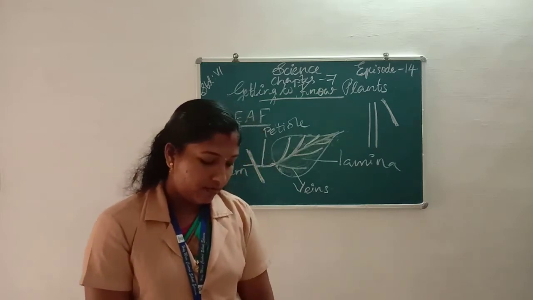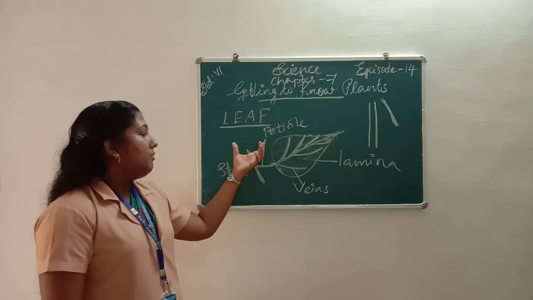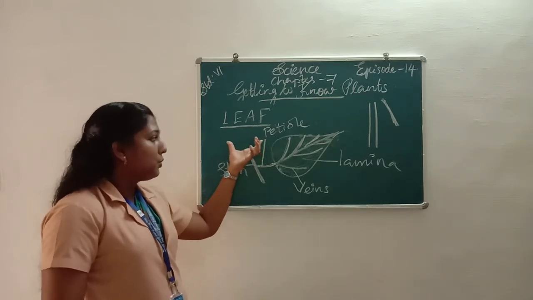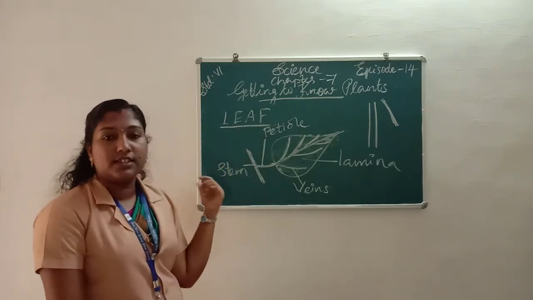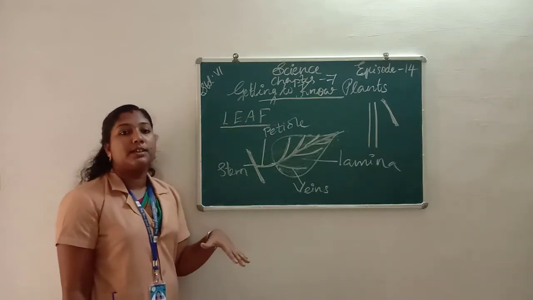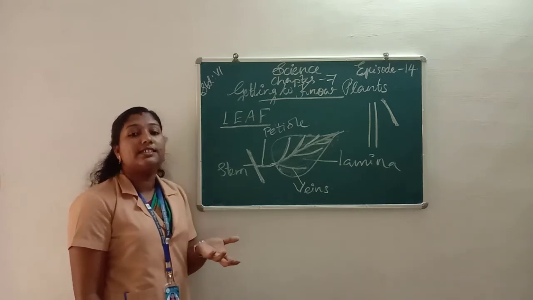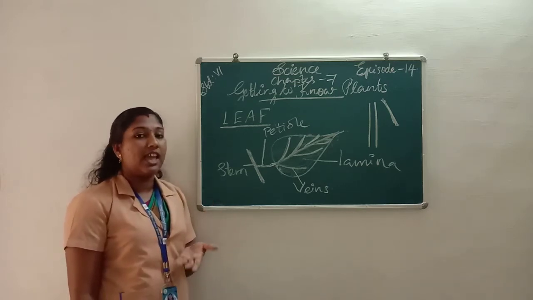Have you understood about a leaf? Leaf is a part of the shoot system. The shoot system includes the different parts of a plant we can see above the soil.